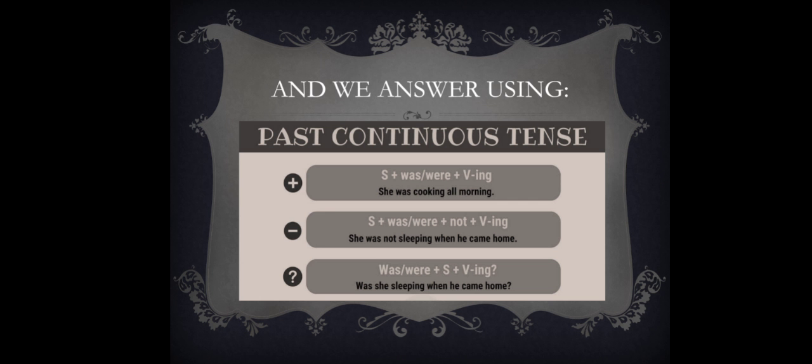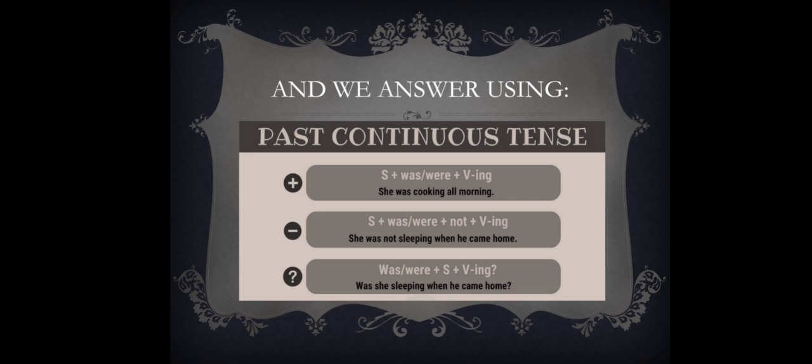Here is how you answer those questions. You have the past continuous tense. First, you use the subject, the person or the thing you are talking about. Then, depending on the amount of people, for example, if they are singular or plural, you use was or were. And then you use the verb with ing at the end. For example, I was planning, I was making an exam or a test.